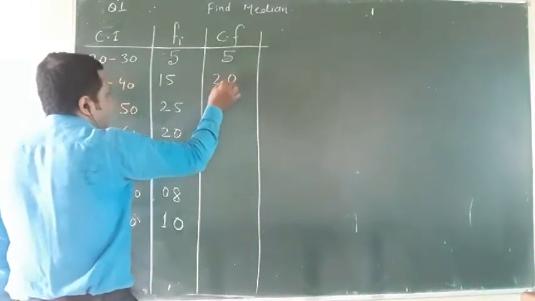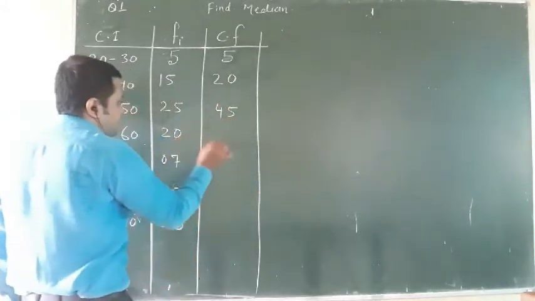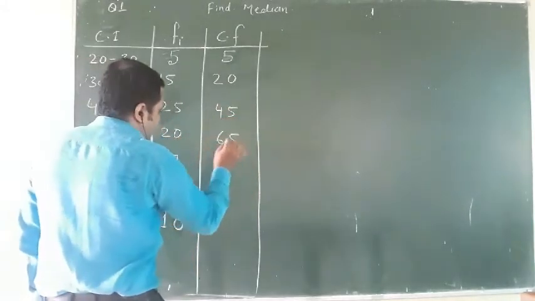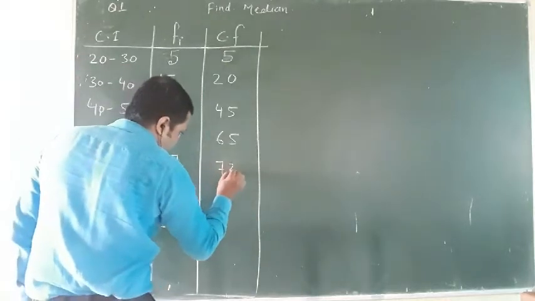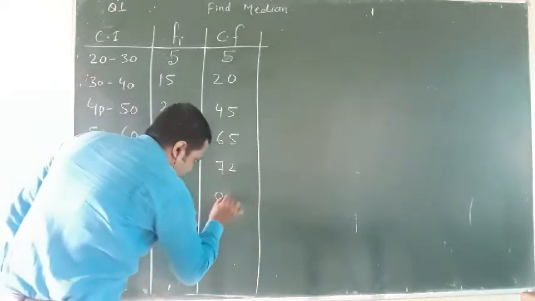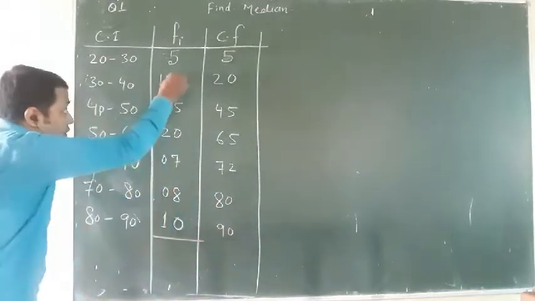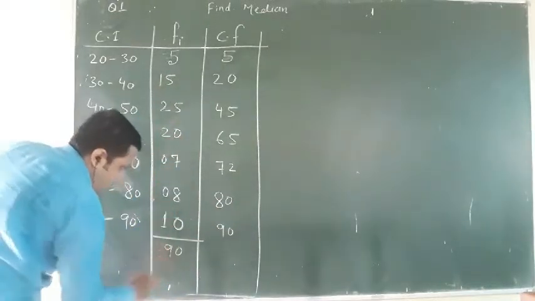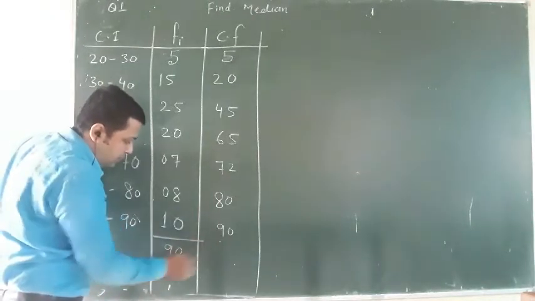Now third will be 20 plus 25, 45. Fourth will be 65. 65 plus 7, 72. 72 plus 8, 80. 80 plus 10, 90. When you add all of them, it will be 90, because this term and this term will be equal.